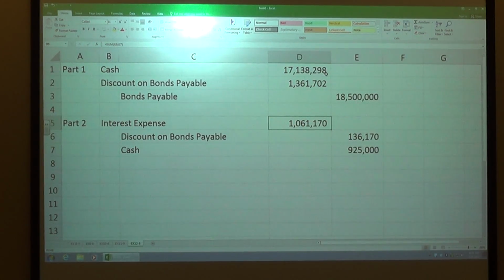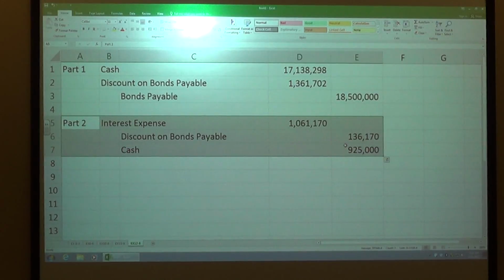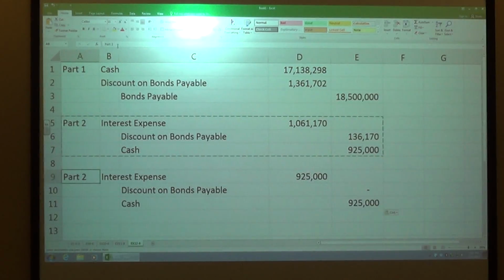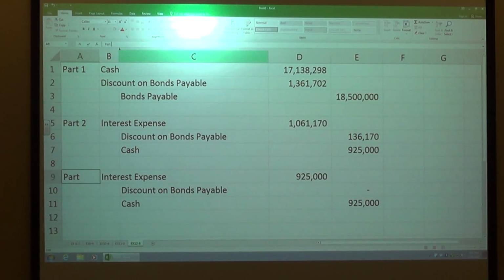So I'm basically going to copy and paste this and make this straight. But it's changed. Formulas. Oh, that's right.